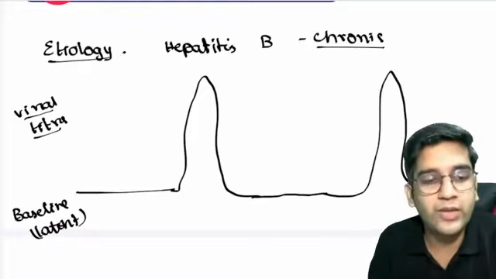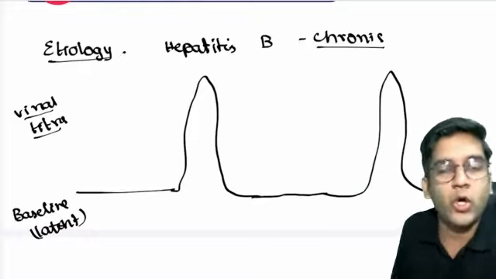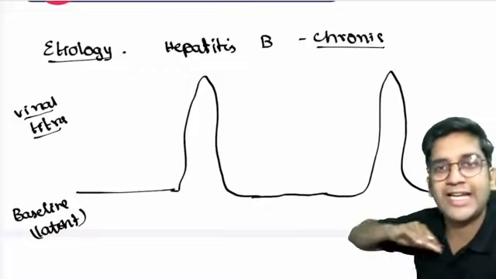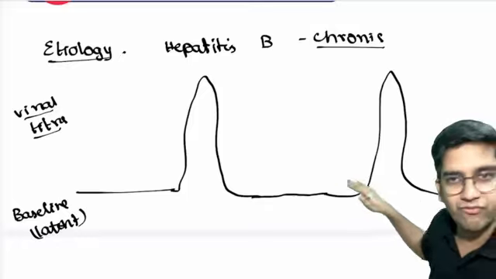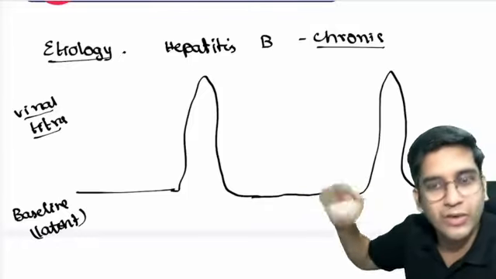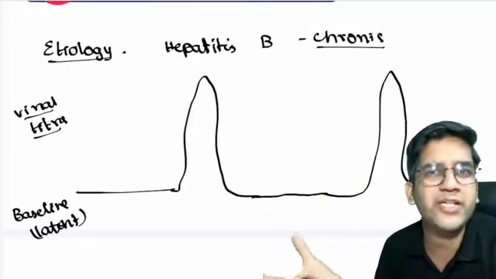This is how any virus will be affected. It will always be a waxing and waning course. It will never be uniform. It will never be the same, right? Now, when the virus is in baseline, only the liver is affected because it's a hepatitis virus, right?